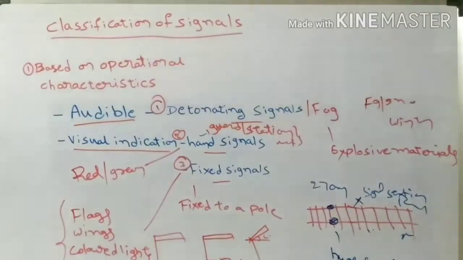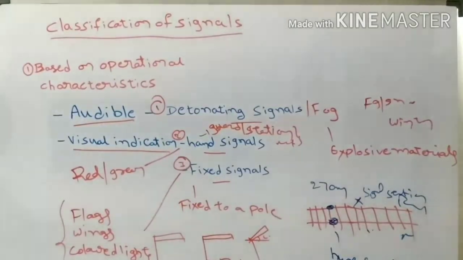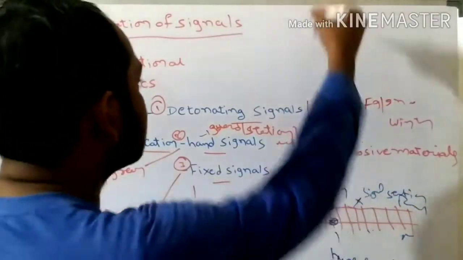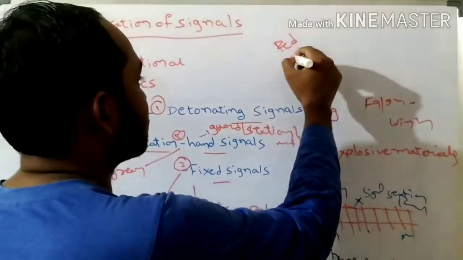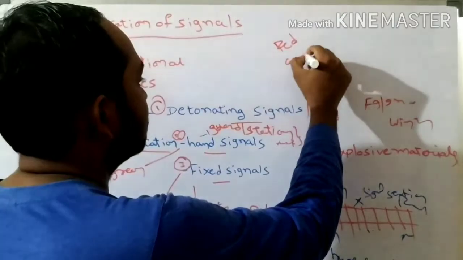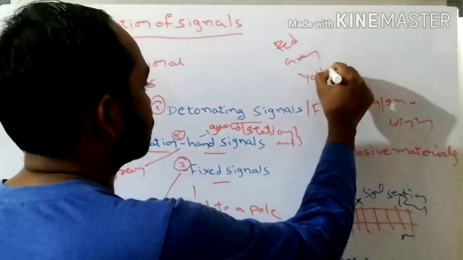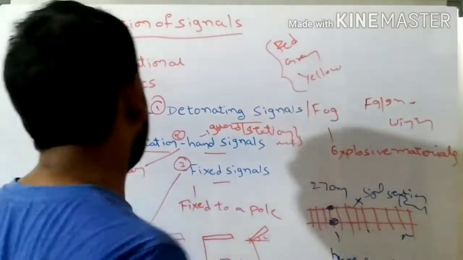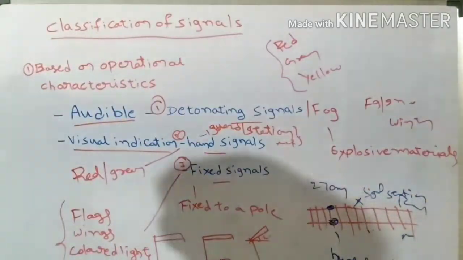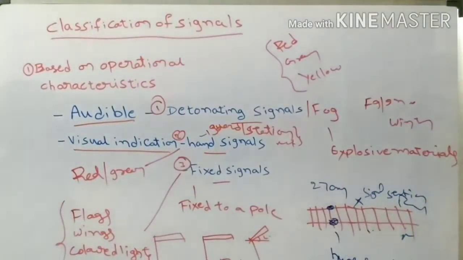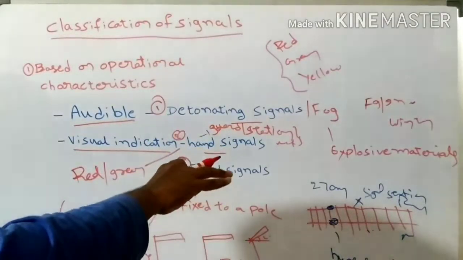So these are the different types of signals. Whatever signals you may take, only three colors of signals will be there: red signal, green signal and yellow signal, understand? So three signals will be there, and they are classified based on how we operate them, where we locate them, or what the function of those signals is, understand?